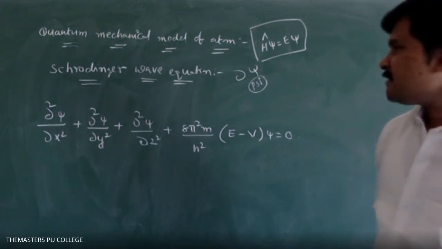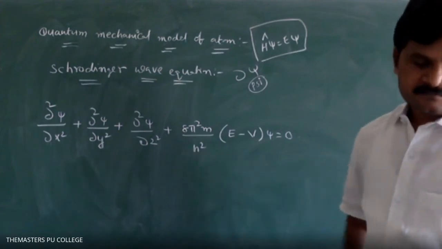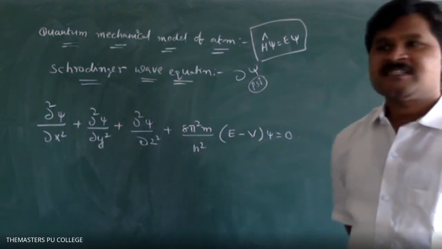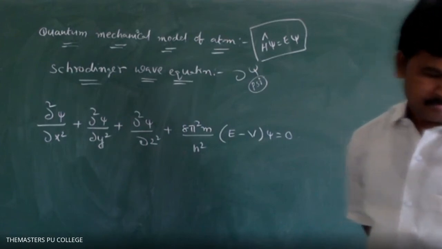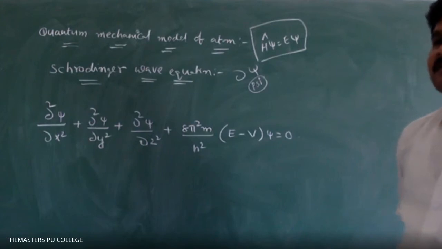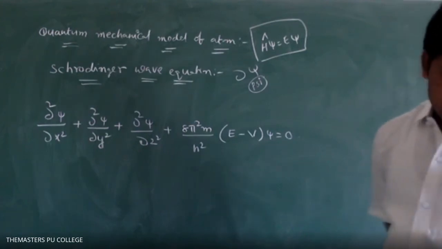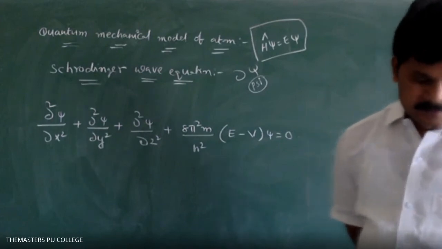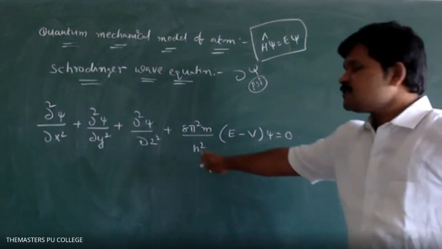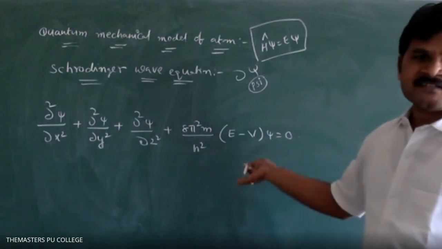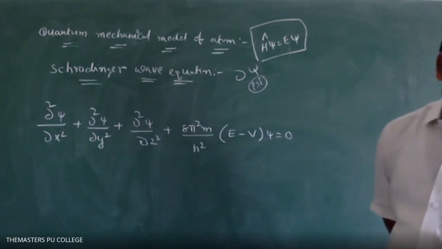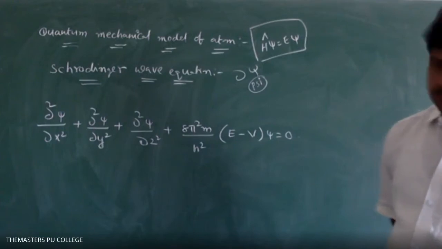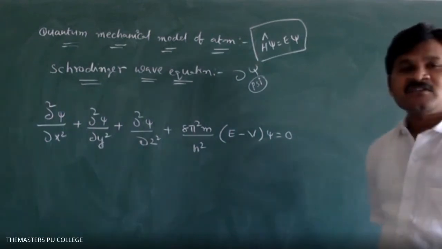Please write the terms. Psi is equal to wave function. M is equal to mass of electron. H is equal to what? So many times we discussed in problems: Planck's constant. H is equal to Planck's constant. Next, E is equal to total energy.